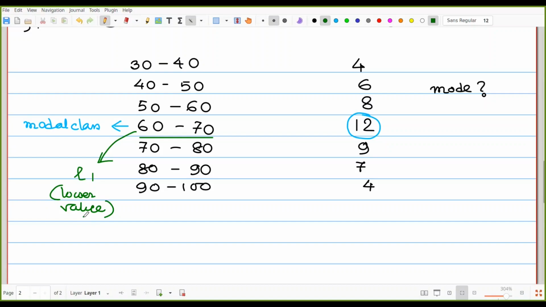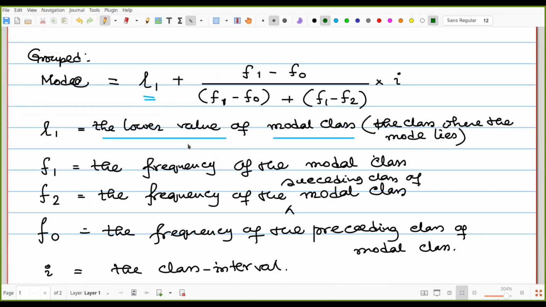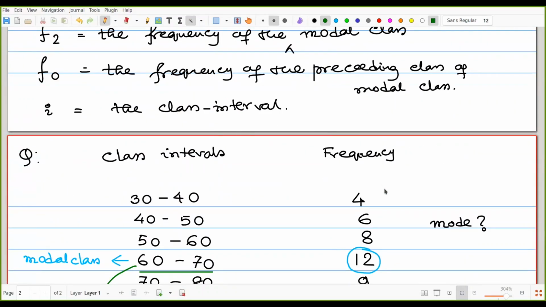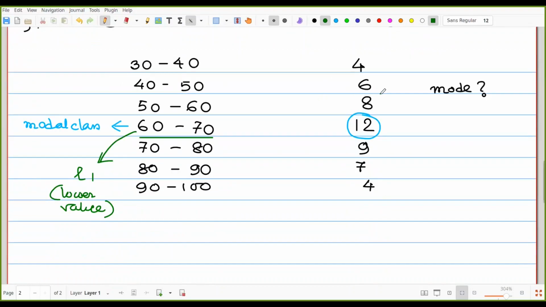Then we have to think about the frequency. F1 means the frequency of the modal class. So F1 is equal to 12, the frequency.